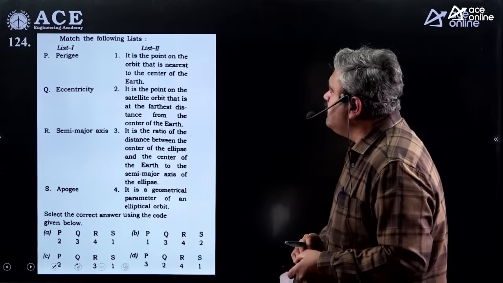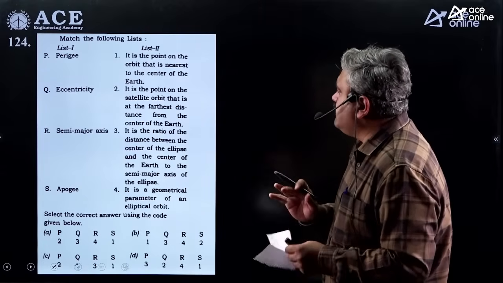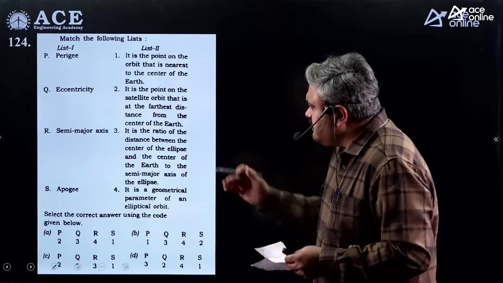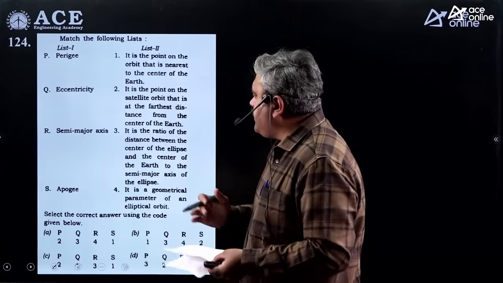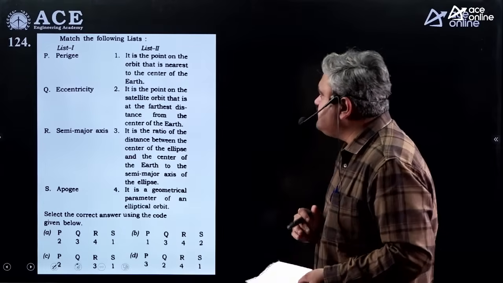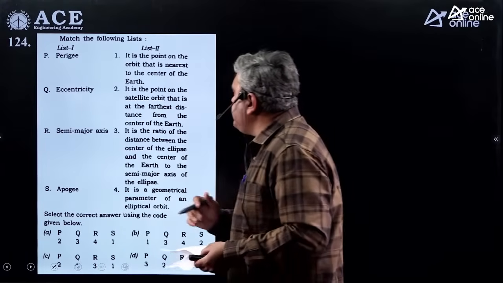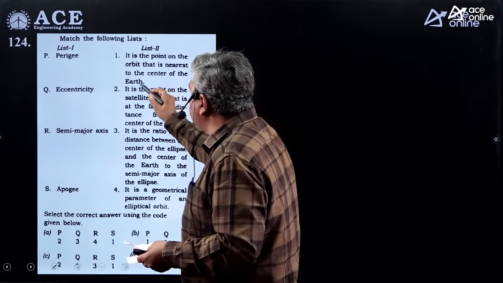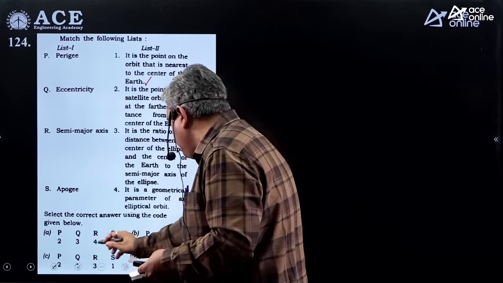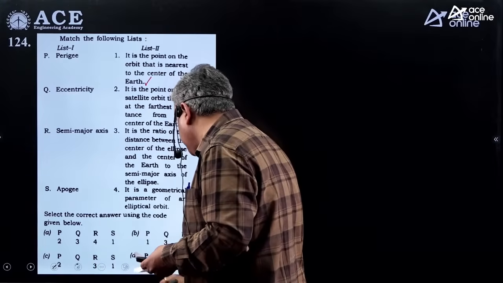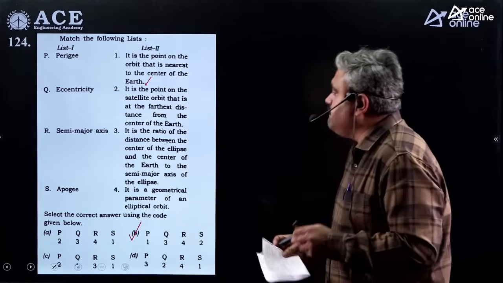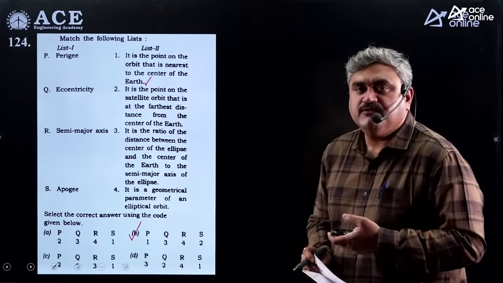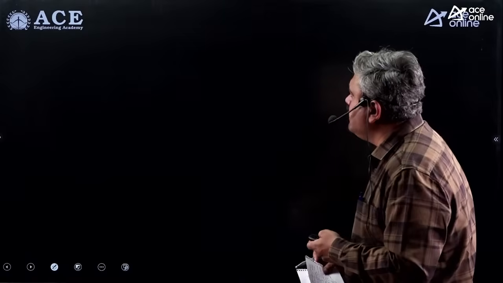Next, what is the matching between list 1 and list 2? Easy to identify, perigee and apogee. So perigee is the nearest point, apogee is the farthest point. That is a basic thing which you know. So it is a point on the orbit that is nearest to the center. So P you can match with 1. See your options, only one option will match with this. So definitely it would be option B. So that is how you can save time with these types of bits.